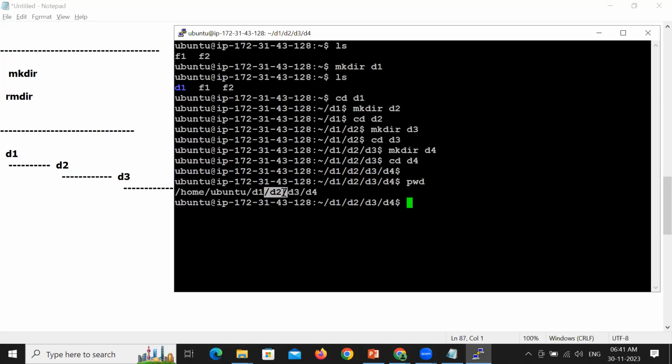Under D1, you have created D2. Under D2, you have created D3. Under D3, you have created D4. And you're now pointing to D4.